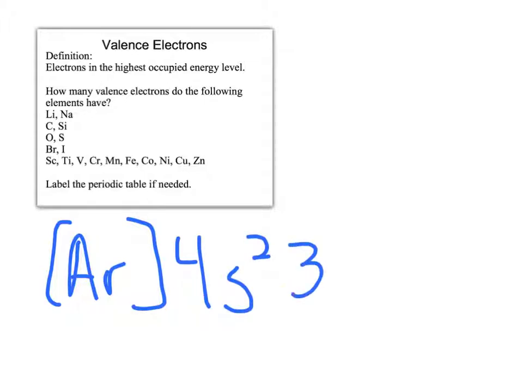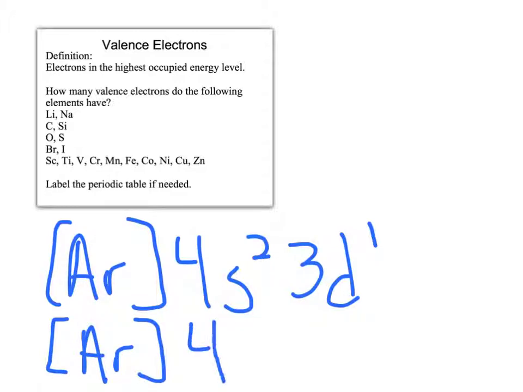4s2 3d1 for scandium. And then titanium, instead of 3d1, would be 3d2, vanadium 3d3. When we get down to chromium, though, we have to recall that there was an exception. And we have 4s1 3d5 in group 6.